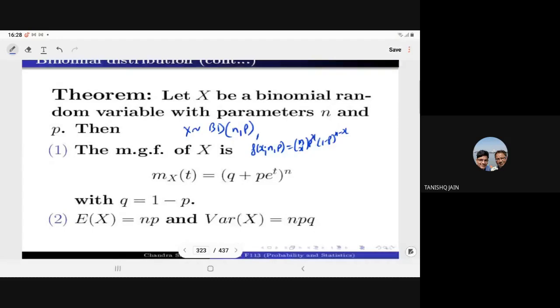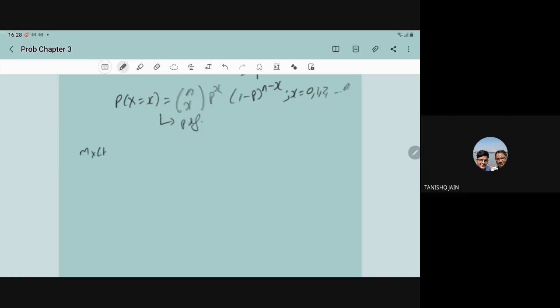So in this case, you have to prove that the MGF, moment generating function, for the binomial random variable is (q plus p e to power t) to power n, and the mean and variance are np and npq. So here, by definition we will go. MGF we denote by M_X(t). So what is this? This is the expectation of e to power tX.